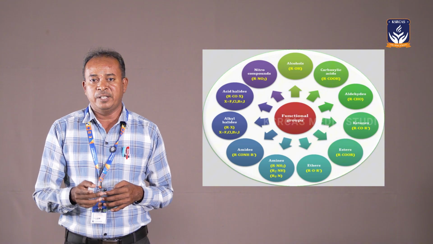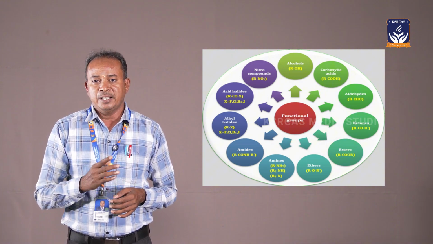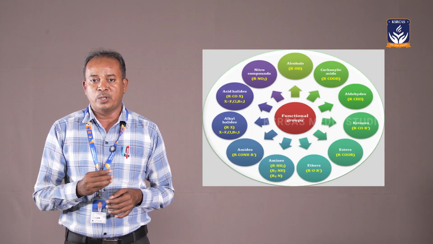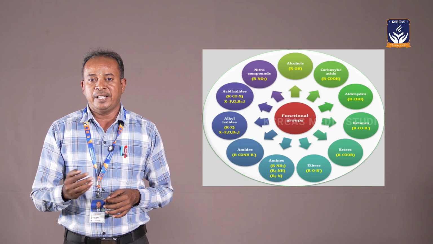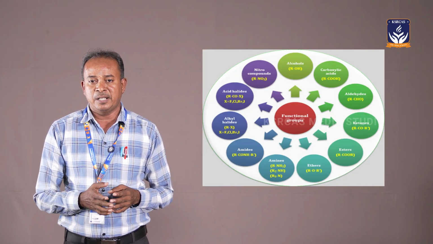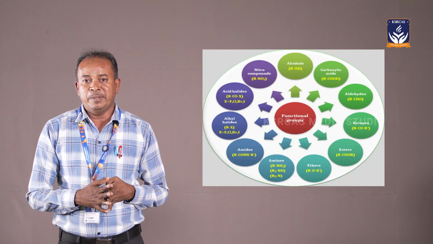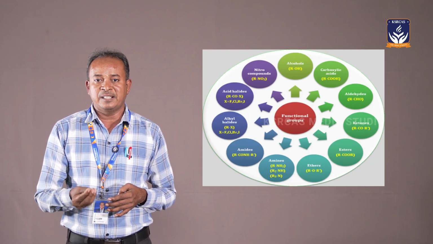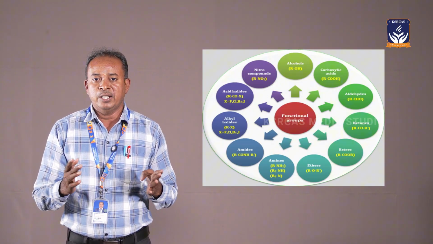Amines can be classified as primary amine, secondary amine and tertiary amine. Phenol can be classified as monohydric phenol, dihydric phenol and polyhydric phenols. Carbohydrates can be classified as monosaccharides, disaccharides and polysaccharides. Carboxylic acids can be classified as monocarboxylic acids, dicarboxylic acids, tricarboxylic acids and so on.